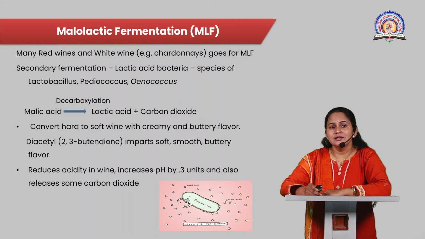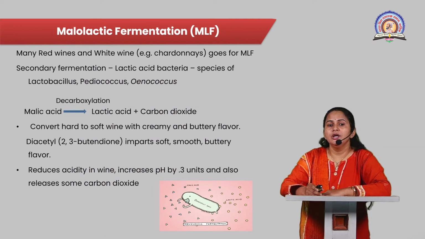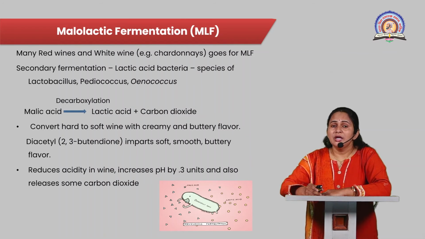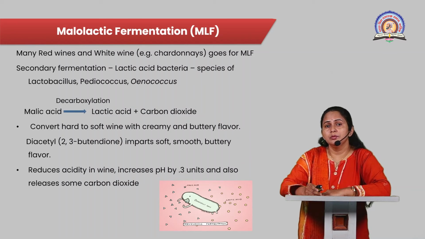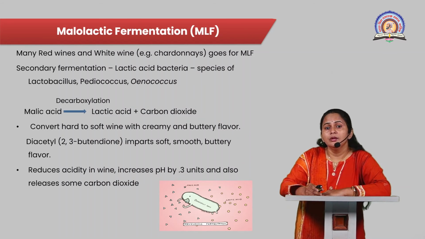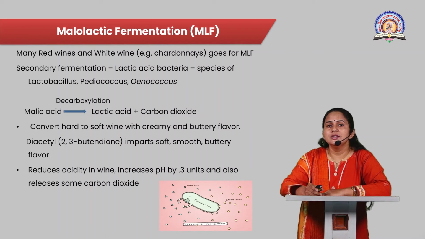Diacetyl is 2,3-butanedione, which imparts soft, smooth and buttery flavors to the wine because of this malolactic fermentation process. Malolactic fermentation also reduces the acidity and increases the pH by 0.3 unit, and also releases some carbon dioxide.